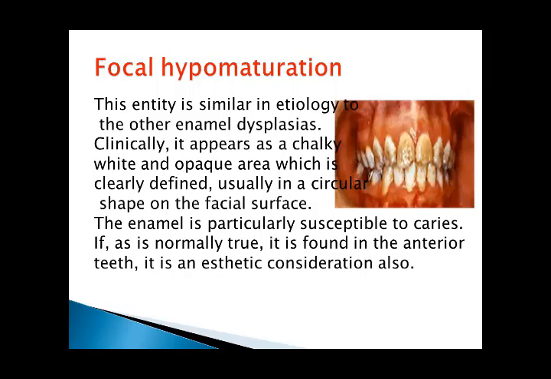Focal hypoplasia, the last of the enamel dysplasias, clinically appears as a chalky white and opaque area. This is clearly defined, usually in a circular shape on the facial surface. The enamel is particularly susceptible to caries. It is normally found in the anterior teeth. It is an aesthetic consideration also.